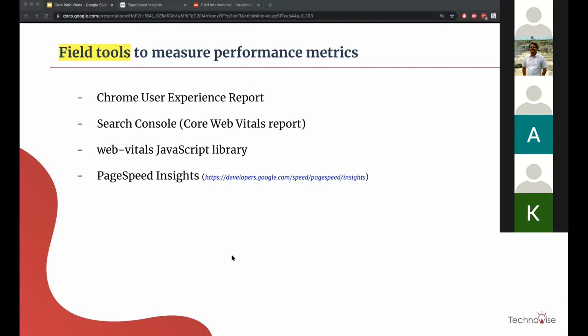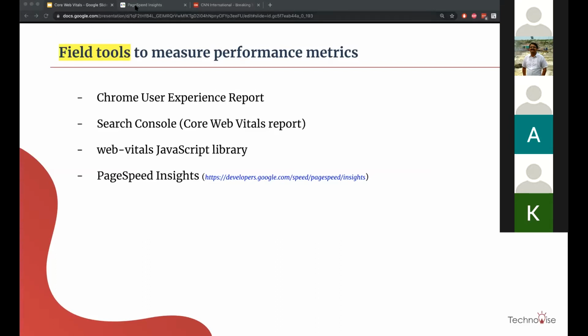Okay. One more question: how are these field tools? I mean, these are also lab tools, except the user experience one, I don't know about. Search Console is something where a user comes into our website and then Search Console tells us. Yes, so that is how you are saying it is field? Yes. And PageSpeed Insights, is it a lab tool or a field tool? It gives you both.